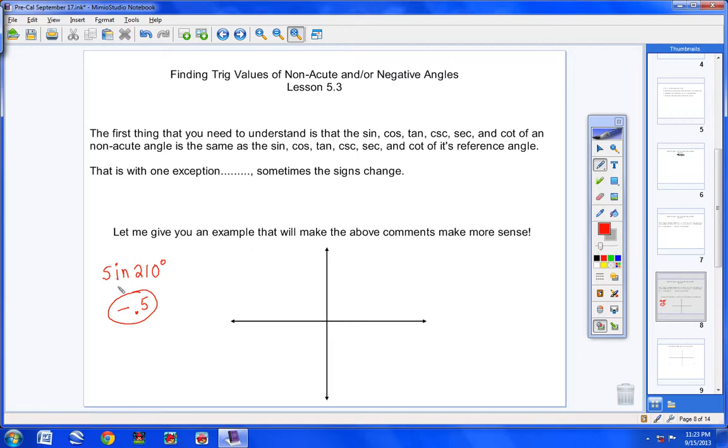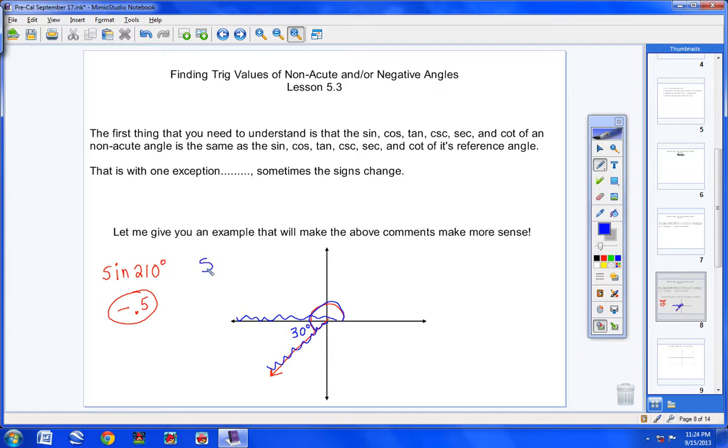Let's find the reference angle for 210 degrees. Watch what happens. 180 and then 30 more. So there we go. Now the reference angle, as we know, is this little angle right here that falls between the x-axis and the terminal side. From here to here is 180, then 30 more degrees would give me 210. So the reference angle is 30 degrees.